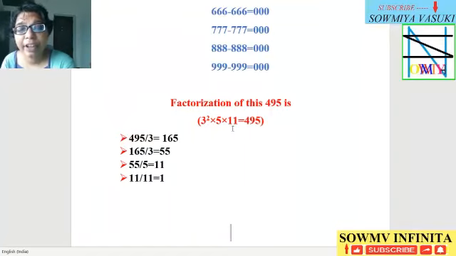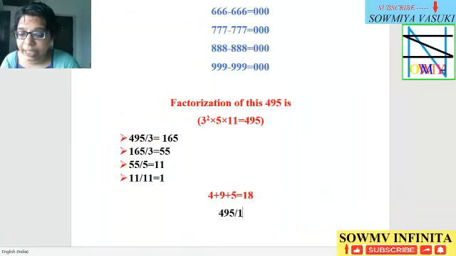That's 495. This 495 is not a Harshad number because 4 plus 9 plus 5 is equal to 18, but 495 divided by 18 gives a decimal number, 27.5.